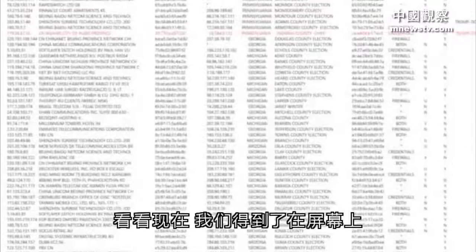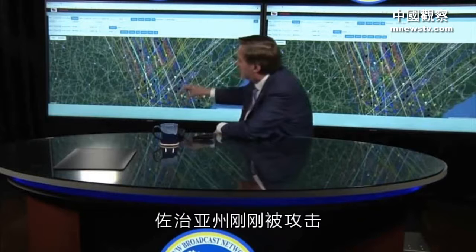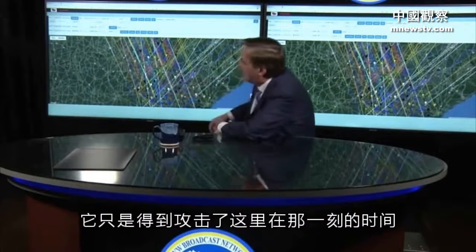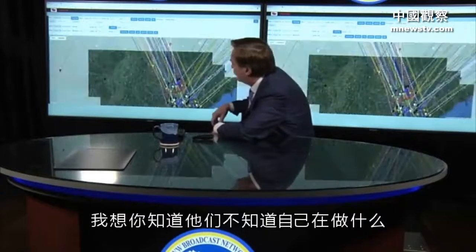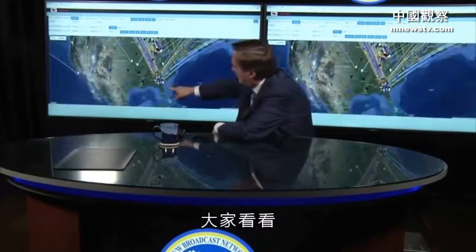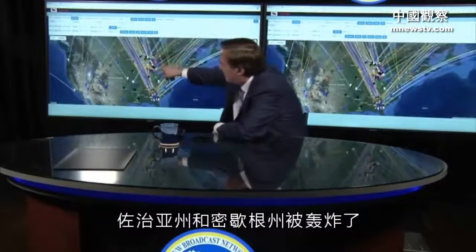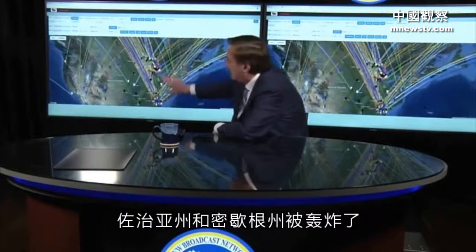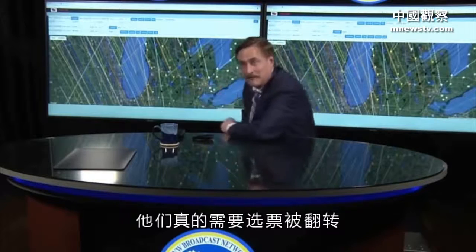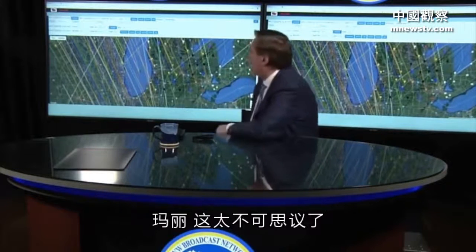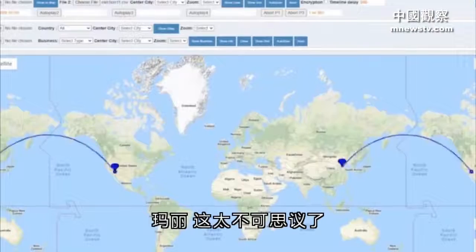Look at right now, we got up on the screen, Georgia is just getting attacked. It was just getting attacked up here at that moment in time. And I suppose they know what they're doing. They did the biggest attack right here. Look at everybody. Georgia and Michigan getting bombarded. My guess is that was probably like 3 or 4 in the morning when they really needed them votes to be flipped. Mary, this is incredible.